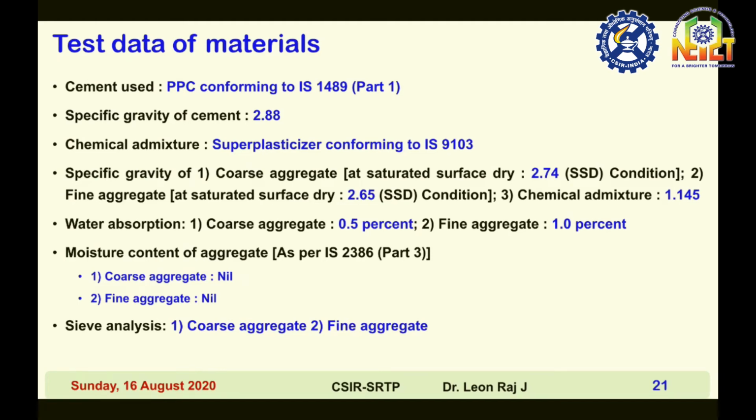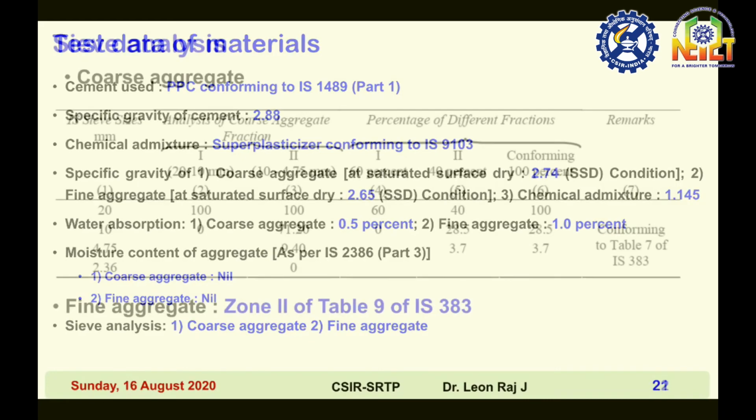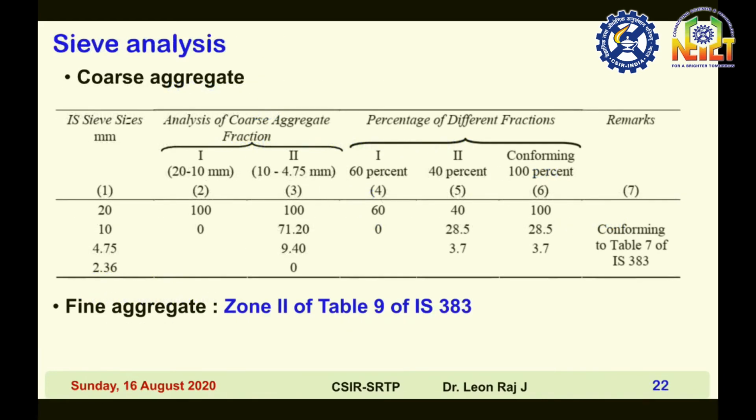cement 2.88, chemical admixture superplasticizer conforming to IS 9103, specific gravity of coarse aggregate in saturated surface dry condition 2.74, fine aggregate in saturated surface dry condition 2.65, chemical admixture specific gravity 1.145, water absorption of coarse aggregate 0.5%, fine aggregate 1%, free moisture nil. Then sieve analysis of coarse aggregate and fine aggregate are given here as per IS 383.